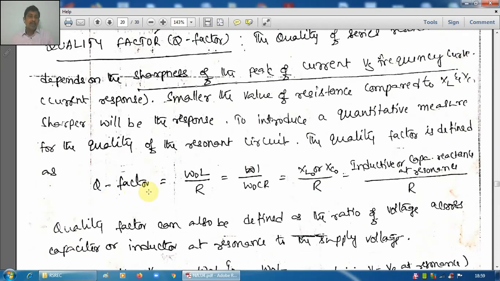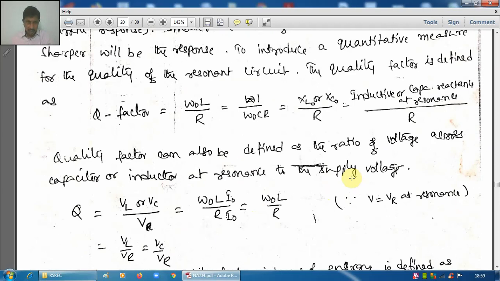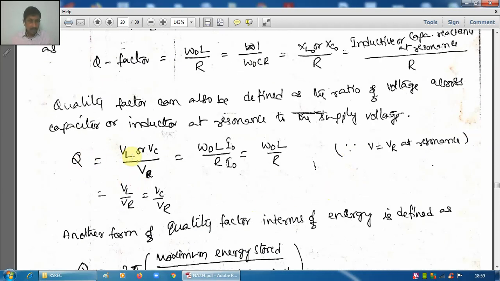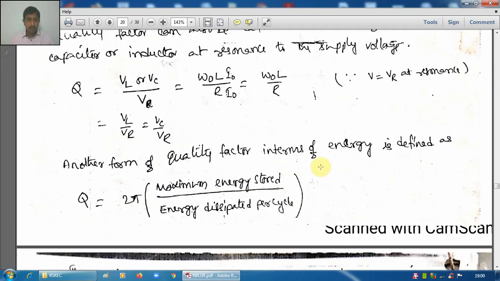The quality factor can be defined like this: Q factor is the ratio of XL or XC to R. Or it can be defined as the ratio of the voltage across inductance or capacitance at resonance, VL or VC, to supply voltage V. A third way of defining the quality factor is Q equal to 2 pi into maximum energy stored by energy dissipated.